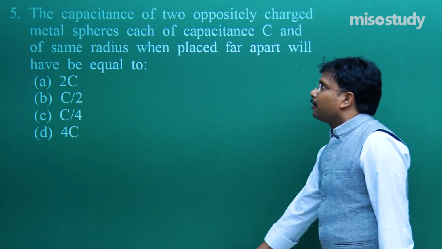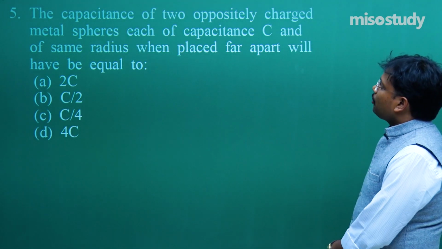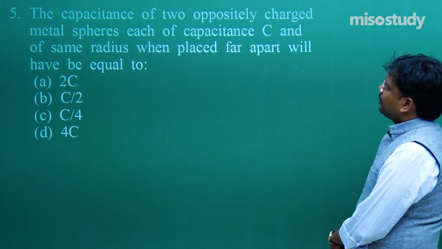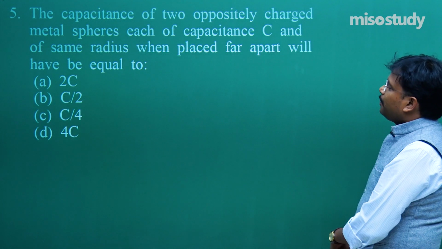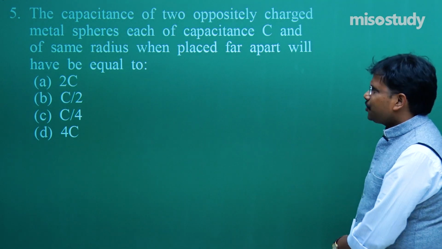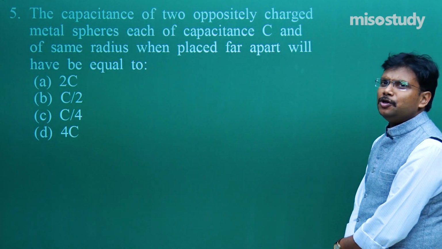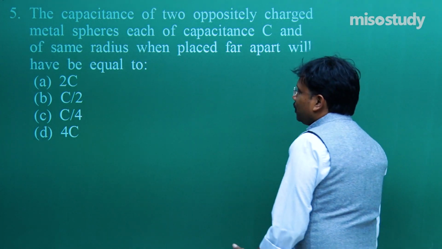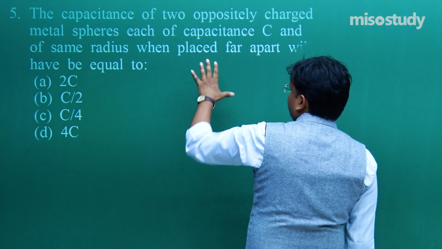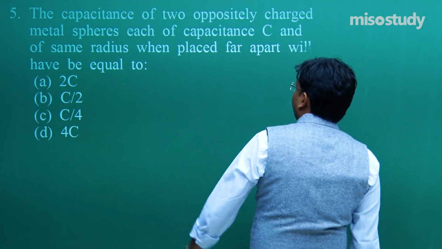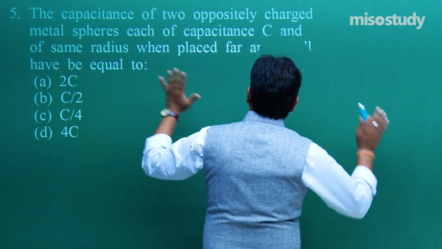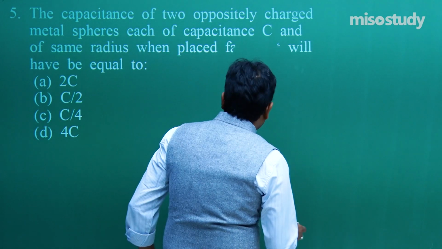So here is the fifth question. The capacitance of two oppositely charged metal spheres, each of capacitance C and of same radius, when placed far apart, will be equal to what? Question is simple. What exactly is the solution going to be? I will use this space. If some portion of the question is not visible for the time being, I hope you will not mind. The question is clear and there is no need to read the options right now. First try to find the solution, then we'll write down the options.